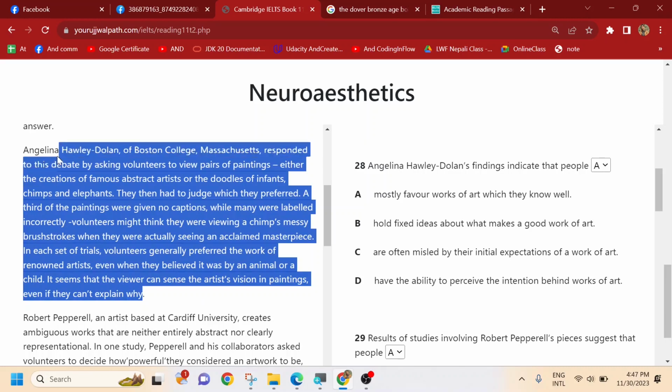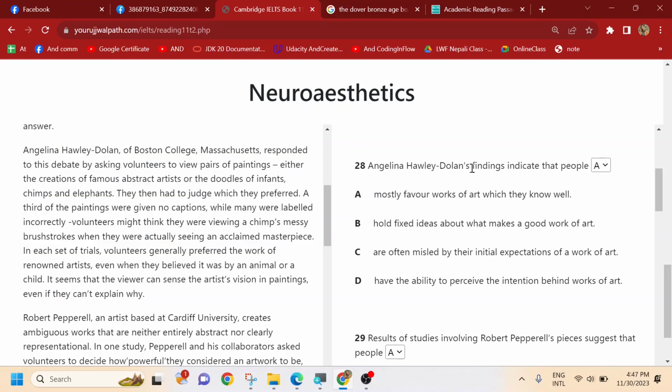Okay, so with this information, what has she done? Findings indicate that people like the better art, though they are named as the babies or the dolls, doodles, right? So check with the options. Mostly favor works of art which they know well. We have not seen any kind of favoring based upon knowing of previous things.